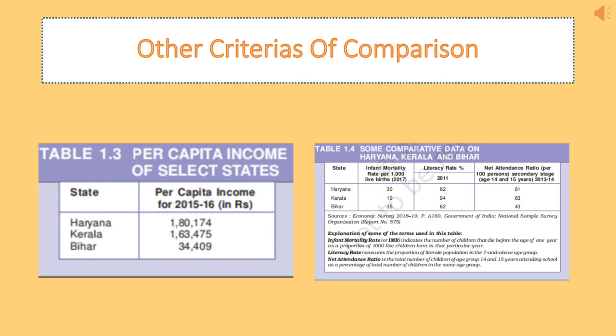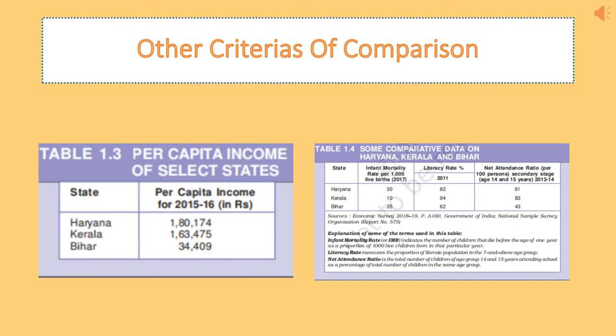In Bihar, there are only 43 children attending school at the age of 14 and 15. That means more than 50% of the children in Bihar are not attending school at the age of 14 and 15.